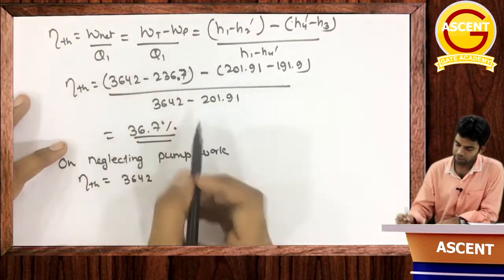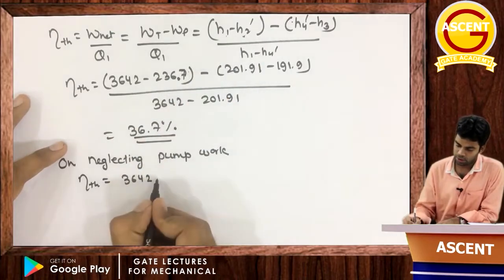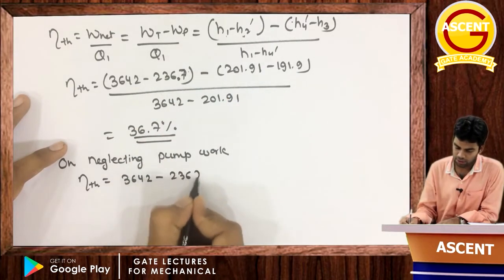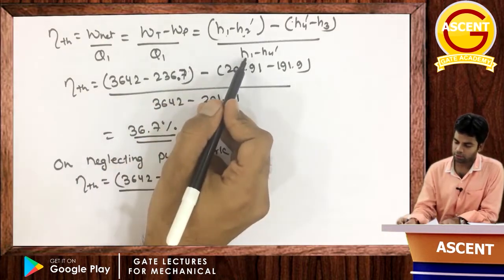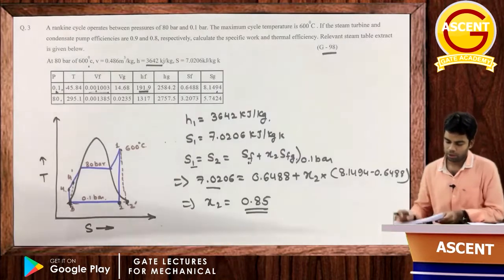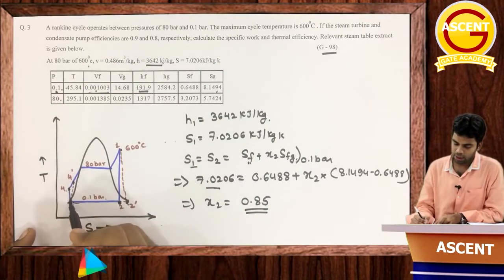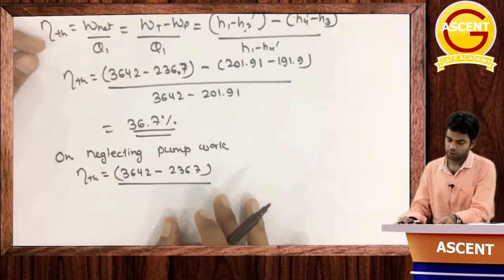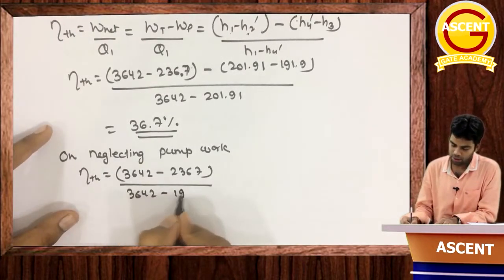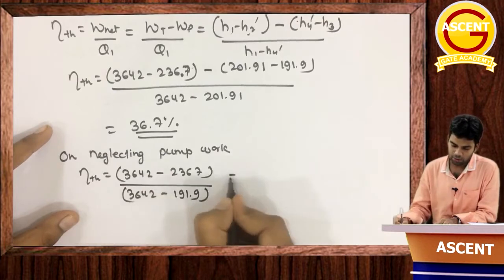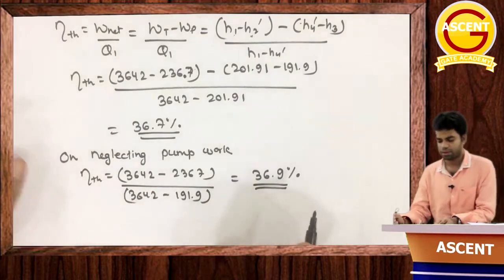On avoiding pump work, this will be H1 minus H2 dash, 3642 minus 2367, divided by, now here, this will be H1 minus H4. If we are avoiding pump work, this will be H1 minus H4, and this H4 is actually equal to S3. So this will actually be H1 minus S3. H1 is 3642 minus S3 is 191.9. So this will be equal to 36.9%. Okay, hardly a 0.2% difference we have got.